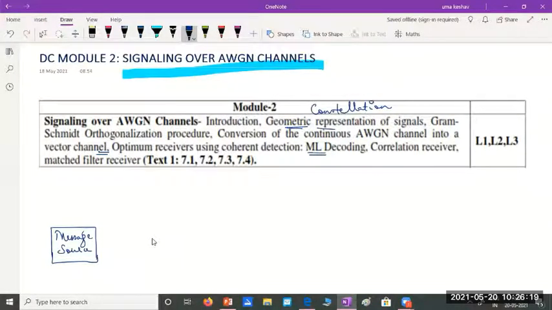A good choice of the signals which we send to represent the data will help us in minimizing the effect of noise. Please remember, if you choose the signals which represent the binary data when you're transmitting them over a noisy channel, the good choice of signals will enable us to minimize the effect of noise. That's why a good choice of signals is essential.